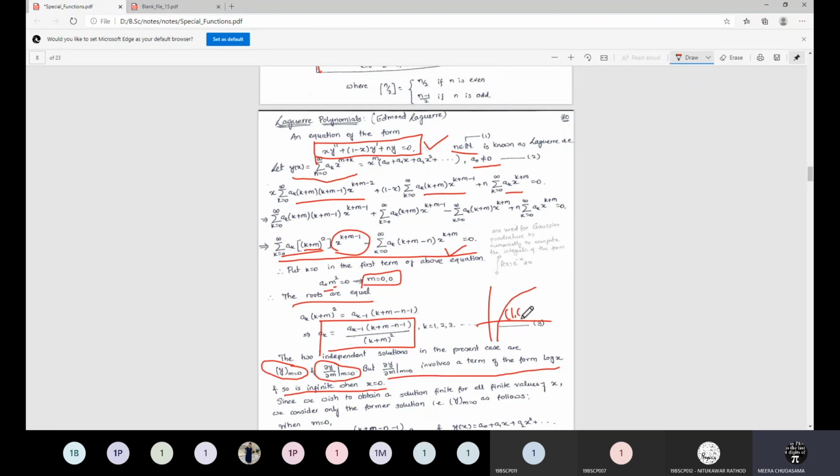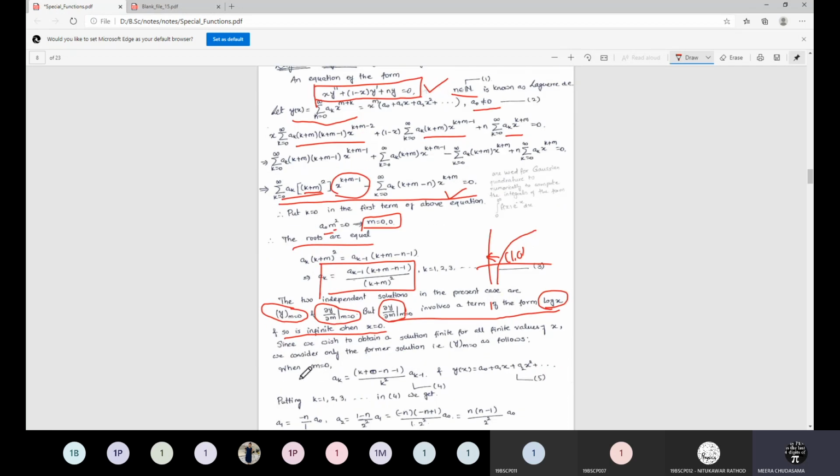At 1 its value is 0, and as x goes towards 0, its value goes to negative infinity. So when we consider this partial derivative term, it will contain the term log x, and then we have to substitute m equal to 0. So when we substitute x equal to 0, it will go towards infinity.